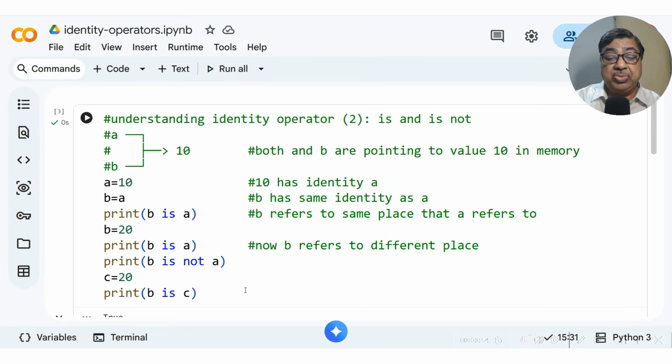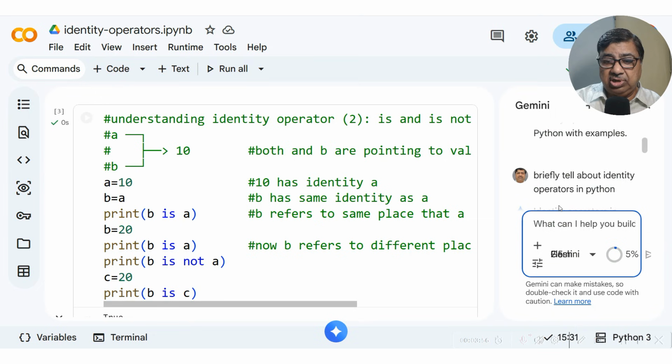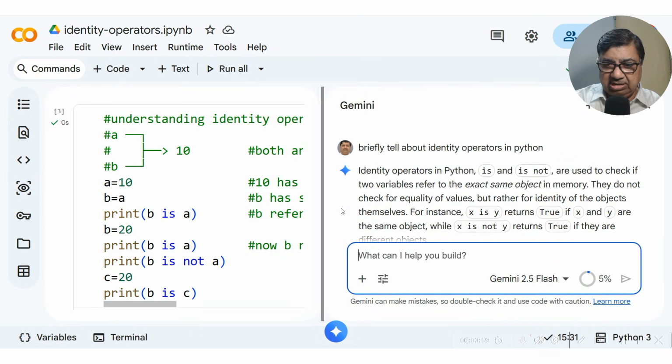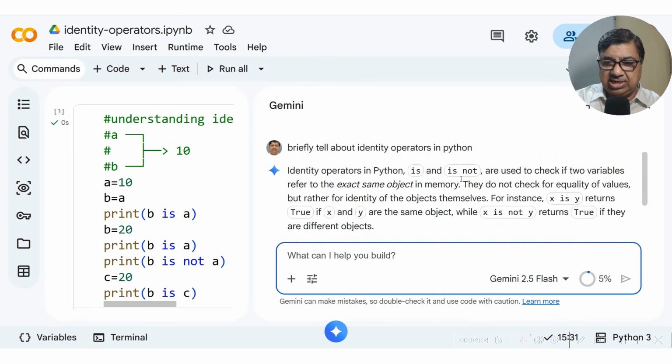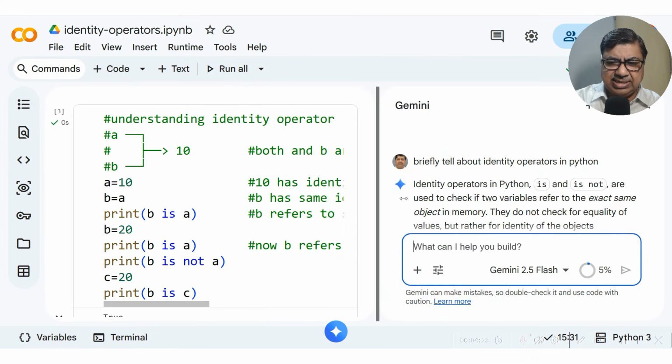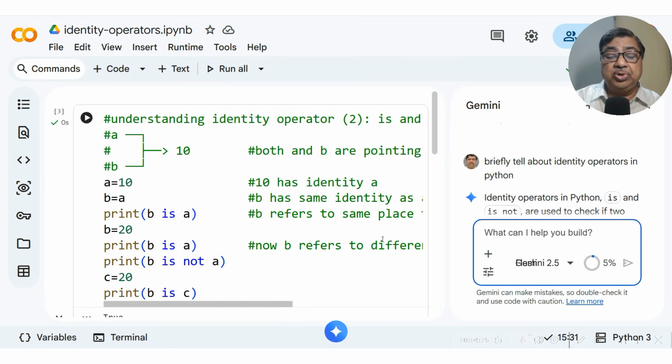That is the concept. For AI purposes, I have already written a question that briefly tells us about identity operators in Python. So it has explained what is and what is not. For instance, x is y returns True if x and y are the same object. So at the object level, identity reference has to be checked, not at the value level. For value level we have to check with the comparison operator, double equals. This concept will evolve as you grow with Python, and it's an important concept.